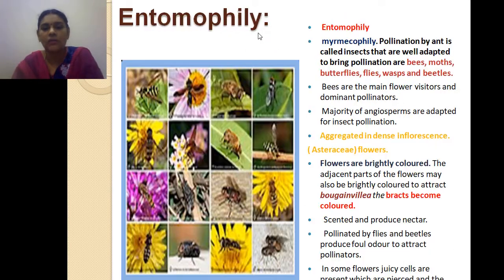Next, this is about entomophilous flowers. Myrmecophily means pollination by ants, and also butterflies, flies, bats, beetles, and bees are most common in angiosperm plants, and the flowers are aggregated in dense inflorescence, as in the Asteraceae family, brightly colored, scented, and produce nectar. Some flies and beetles produce foul odor to attract the pollinator. Some produce juicy cells that are absorbed by insects which pierce them.